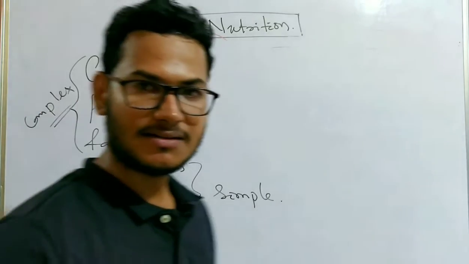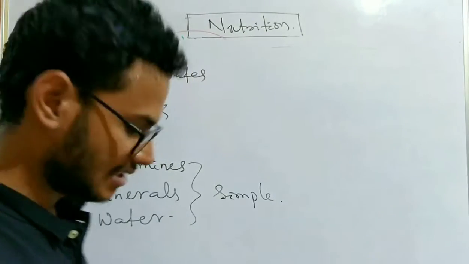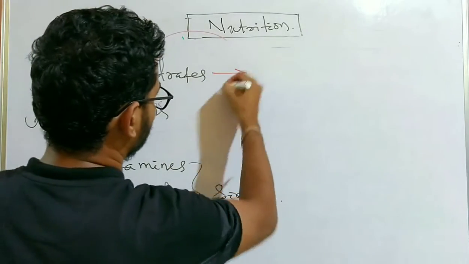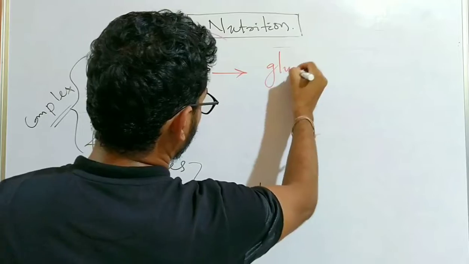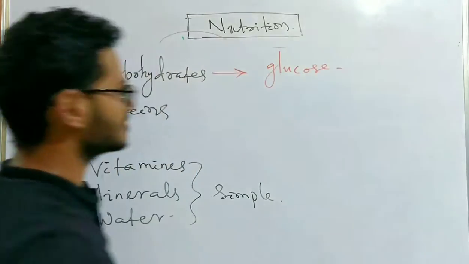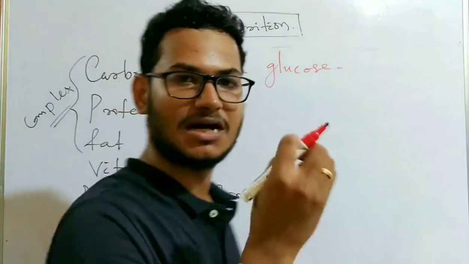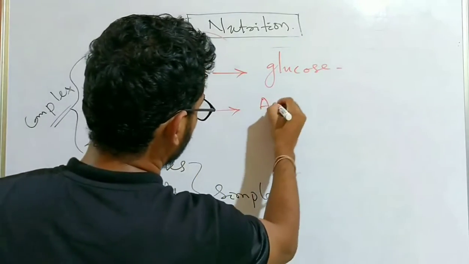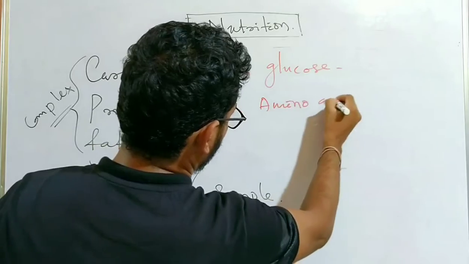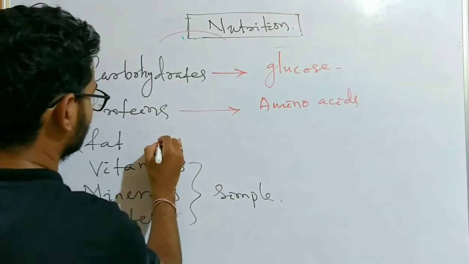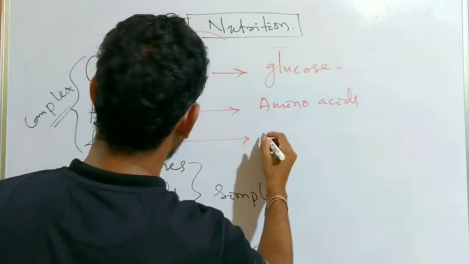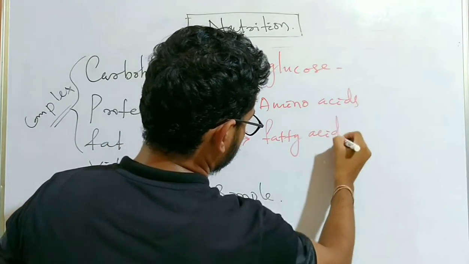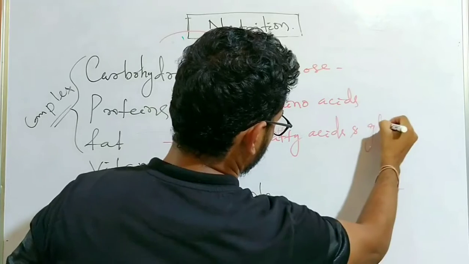By the utilization of different enzymes in our body, the carbohydrate is converted into glucose, which is a simple absorbable form. Likewise the proteins are converted into amino acids, the fats into fatty acids and glycerol.